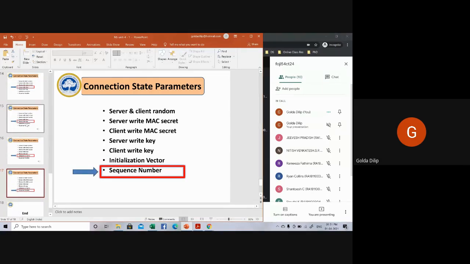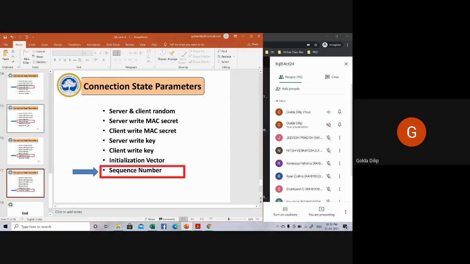Sequence number. Each party will be maintaining a separate sequence number for the transmitted and the received messages, as far as each connection is concerned.